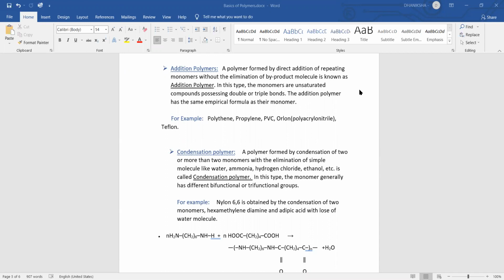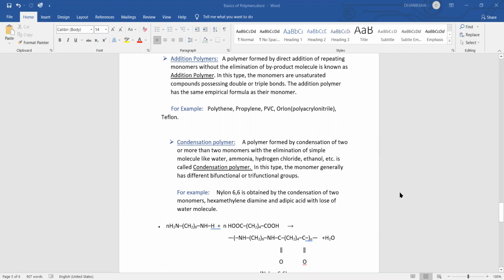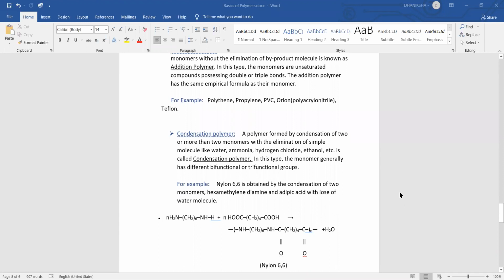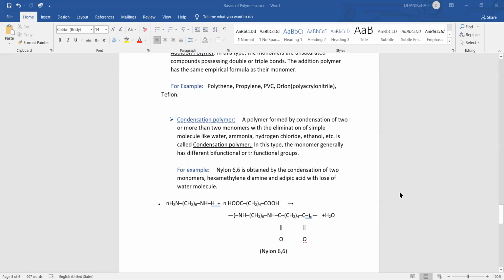Second is condensation polymer. A polymer formed by condensation of two or more monomers with the elimination of simple molecules like water, ammonia, hydrogen chloride, ethanol, etc. is called a condensation polymer. In this type, the monomers generally have different bifunctional or trifunctional groups. For example, nylon 6,6 is obtained by the condensation of two monomers, hexamethylene diamine and adipic acid, with the loss of a water molecule.